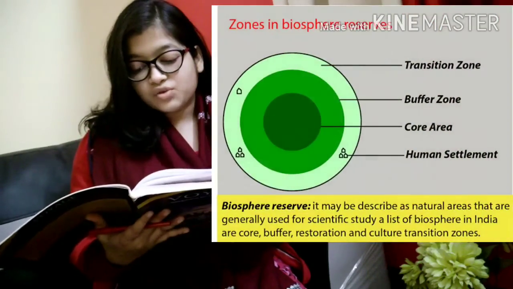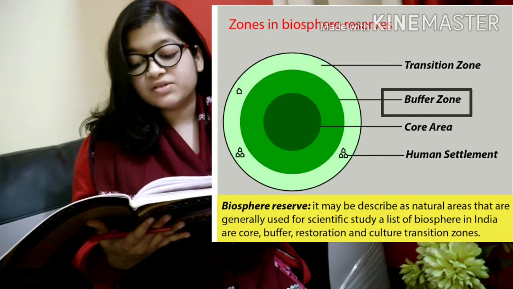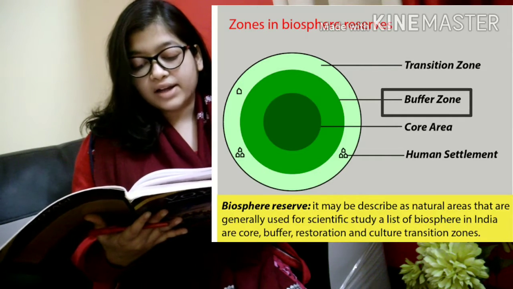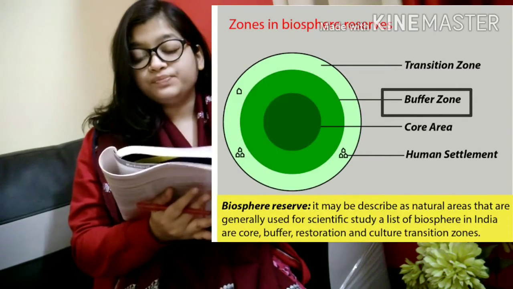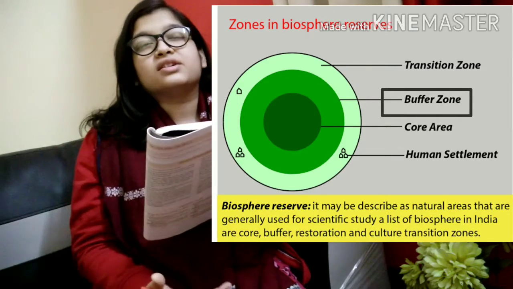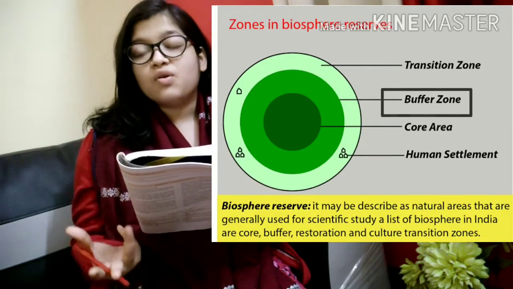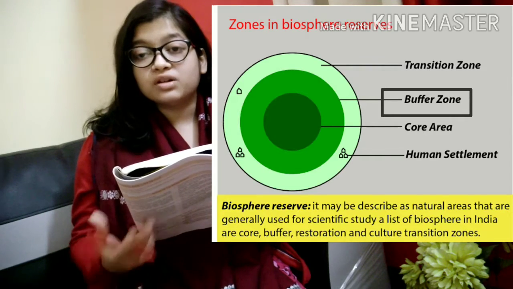Now let us understand what a buffer zone is. The buffer zone is the area surrounding the core zone, where activities like environmental research and recreation are allowed in a manner that doesn't affect the wildlife. Human activity like recreation or tourist activity and scientific research are allowed, but we cannot influence the wildlife of that zone by our activities. Now the transition zone.